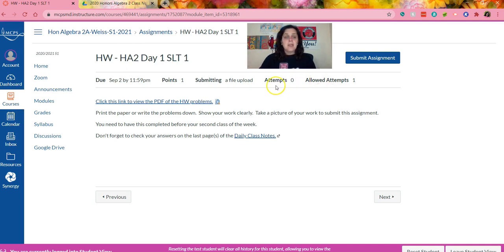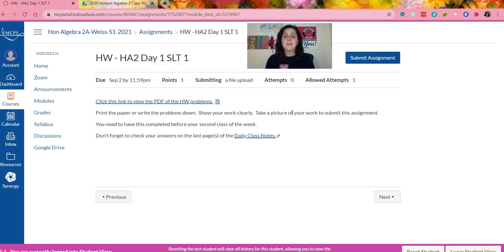resubmit it. So they can see the homework problems here by downloading this PDF, or they can click the magnifying glass to preview the problems here on the screen. So students can either print the paper or they can just write the problems down. They do have to show their work clearly, and then they're going to take a picture to submit their assignment.